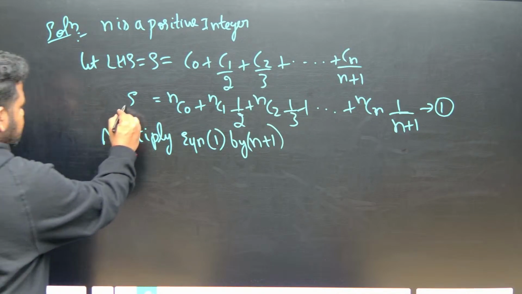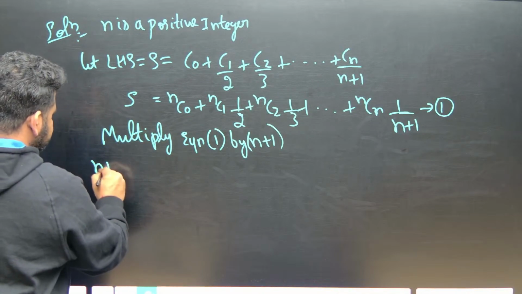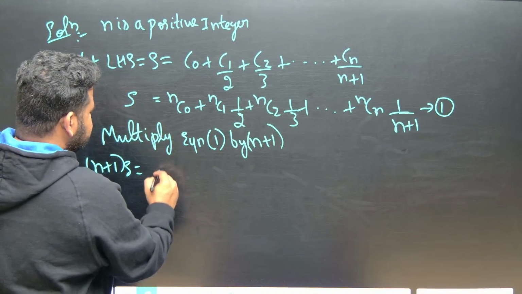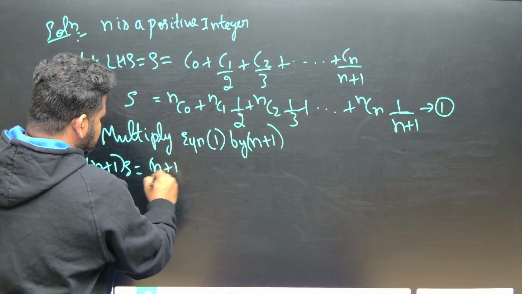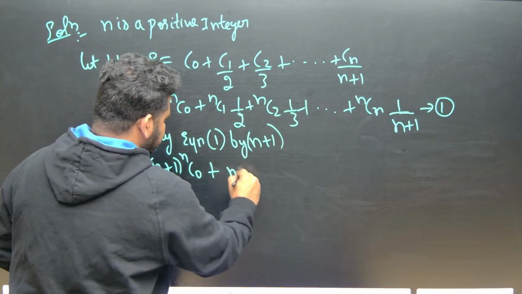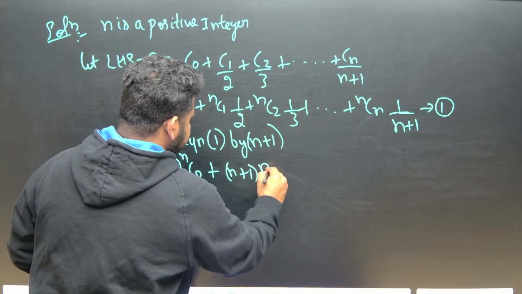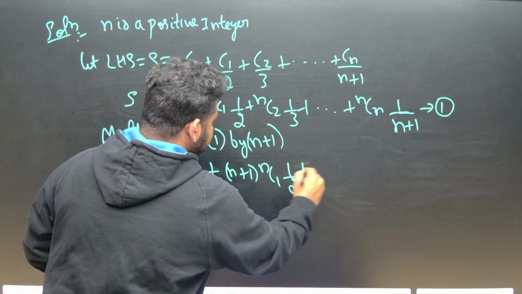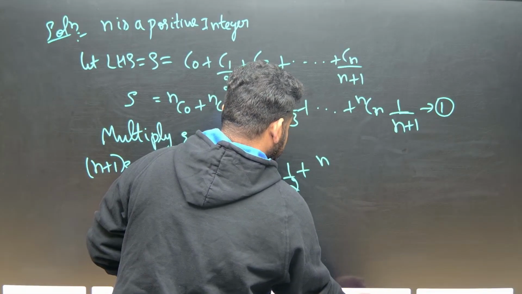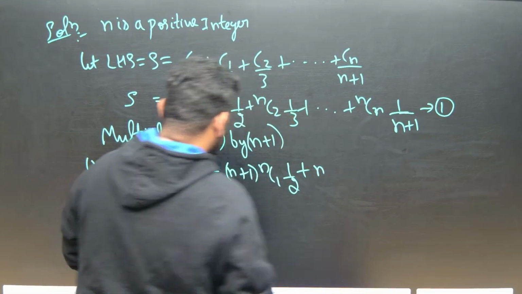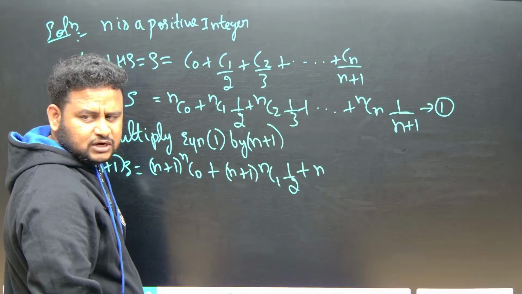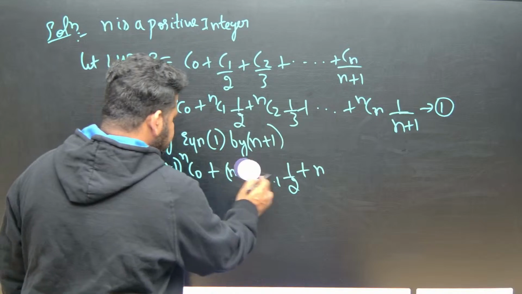So this will become n plus 1 into S is equal to, if I multiply by n plus 1, n plus 1 into nC0, plus n plus 1 into nC1 into 1 by 2.